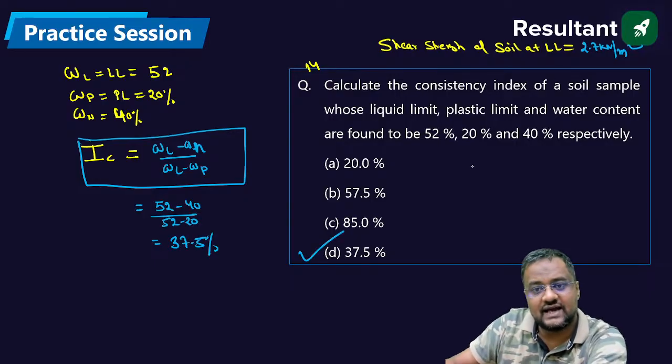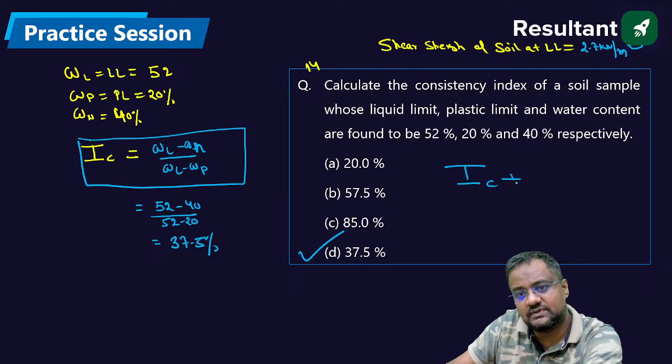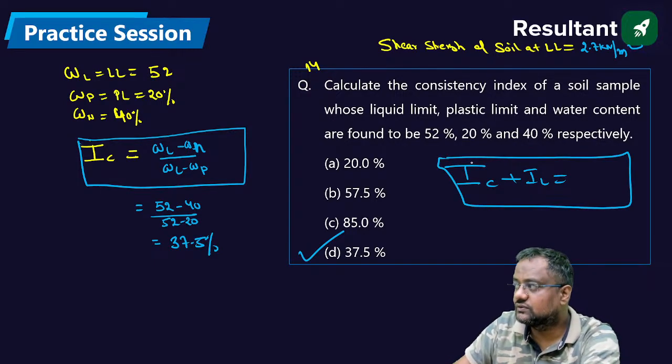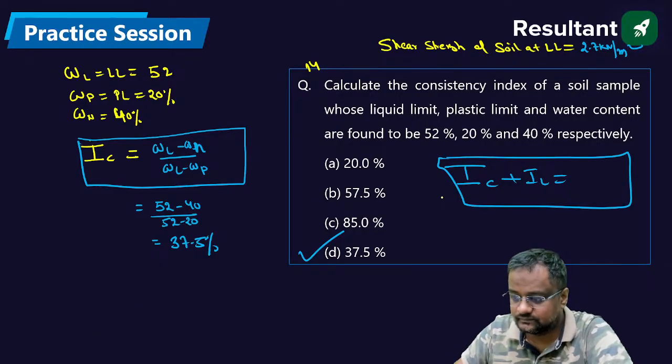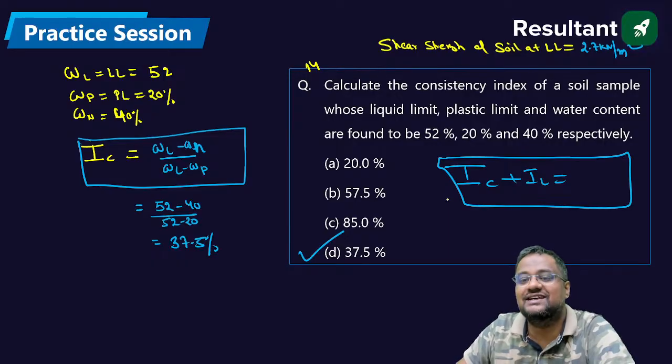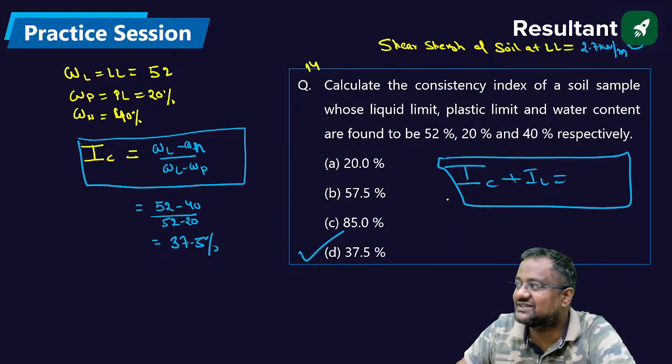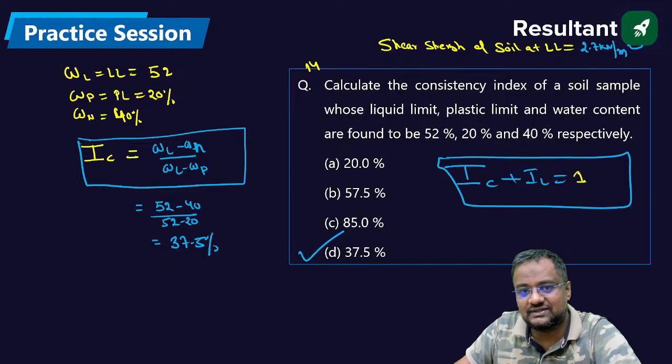And what is the value of IC plus IL, consistency index plus liquidity index? One more question for you. What is the value of IC plus IL? Okay, this 15th question you are saying the answer as 1. Okay, great. This is 100%.